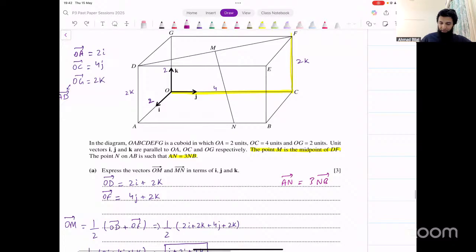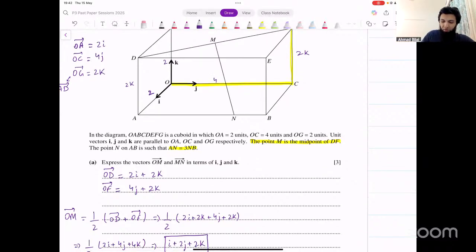In fact, it's actually done simpler directly from this diagram because we know already that this is 4j. That means AB is also going to be 4j. Right? It's a cuboid. So whatever this length is, that's 4 units. This is also going to be 4 units.